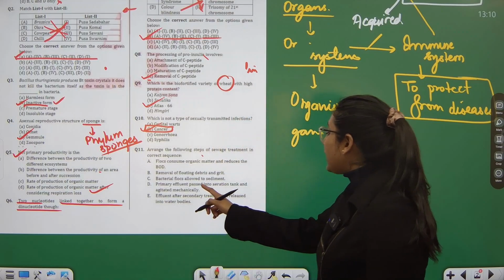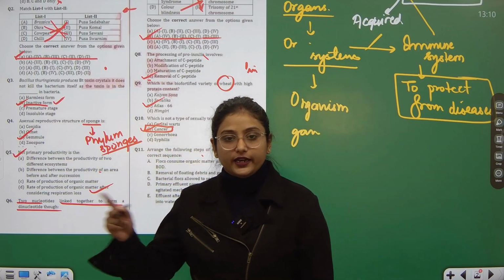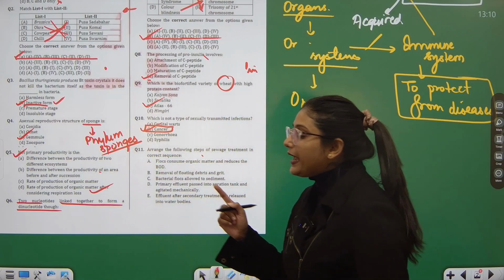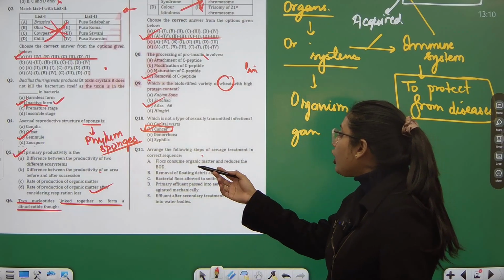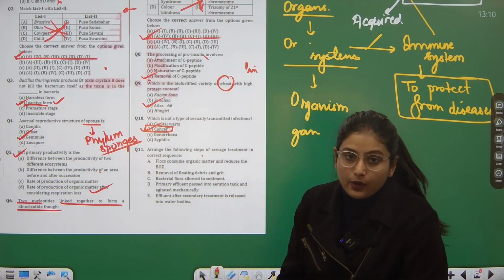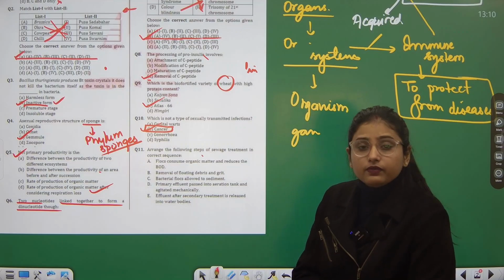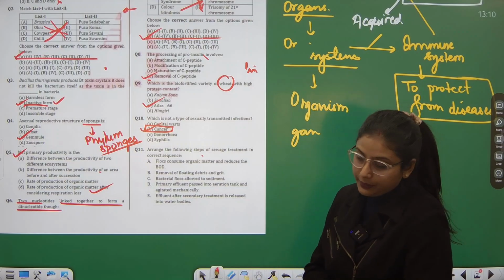Once the primary effluent is passed to the aeration tank, it is quickly agitated. While it is agitating, rotating at a higher speed, the flocks consume the organic matter and reduce the biochemical oxygen demand. The BOD is reduced and then it is passed for the secondary treatment.